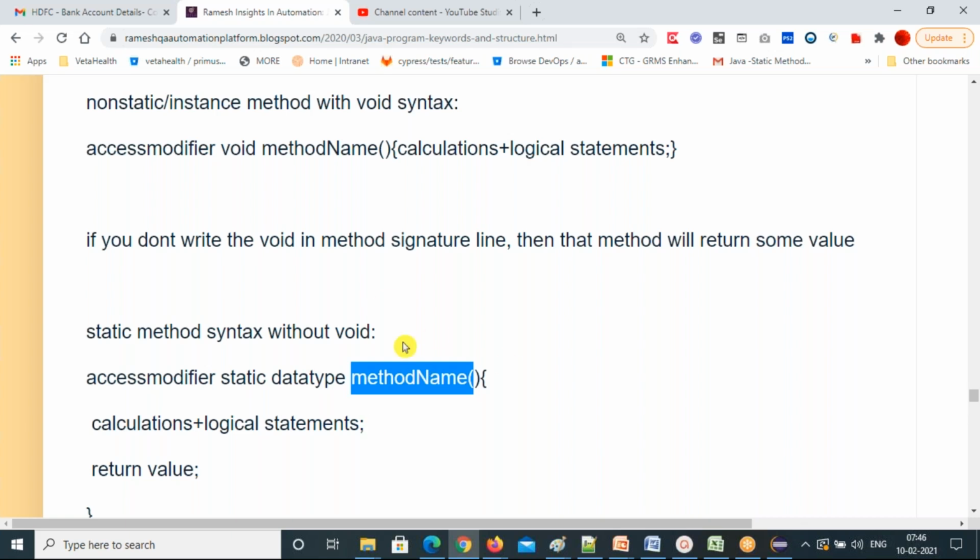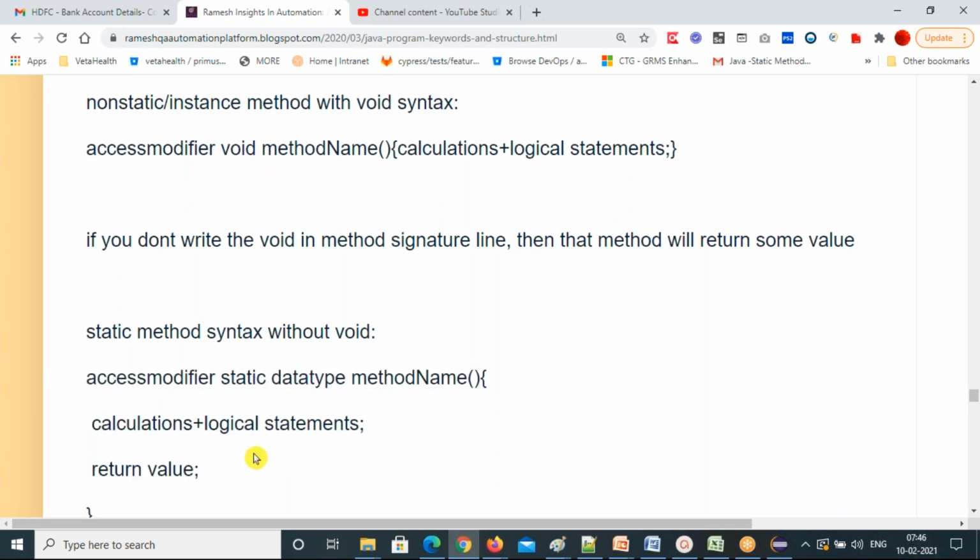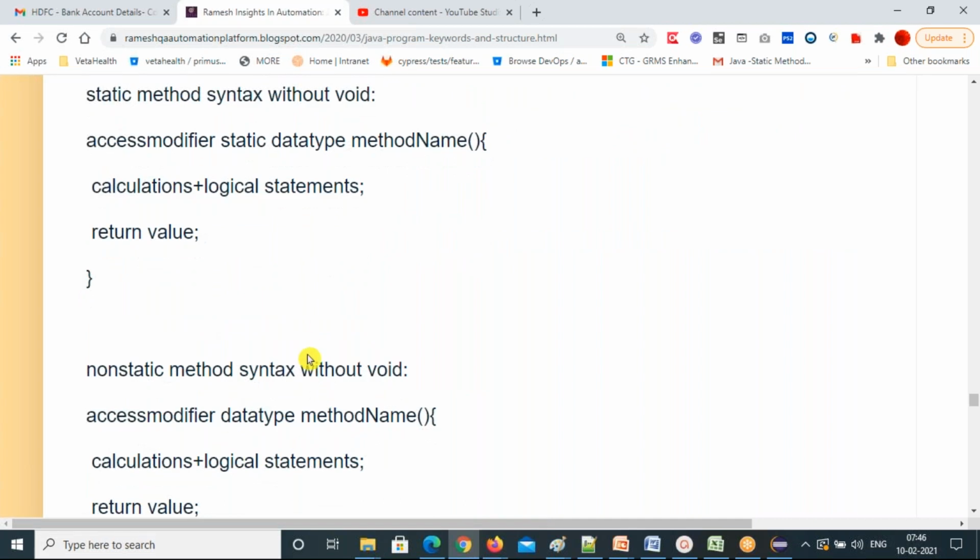Any questions here? Static method without void, this is the syntax. You need to remember all these syntaxes. Okay, and then non-static method syntax without void.